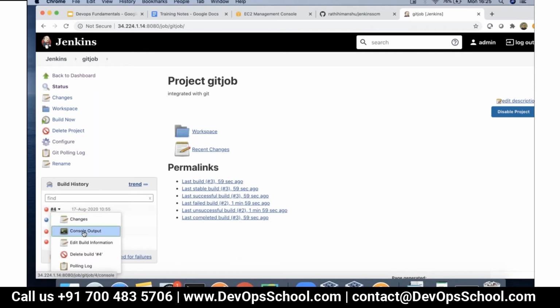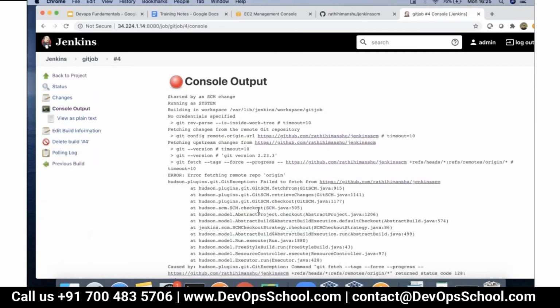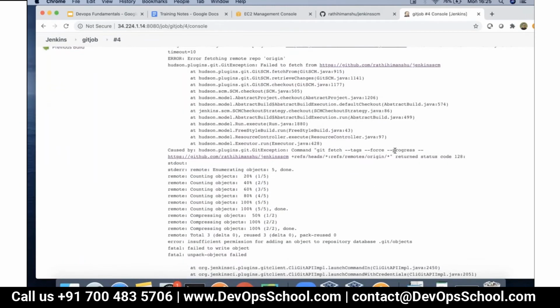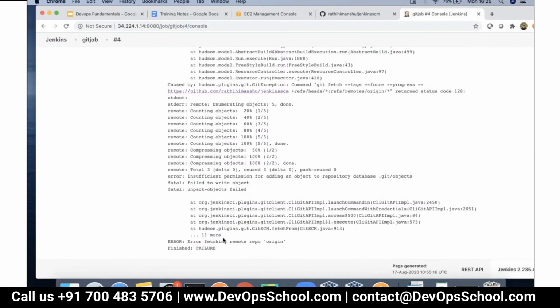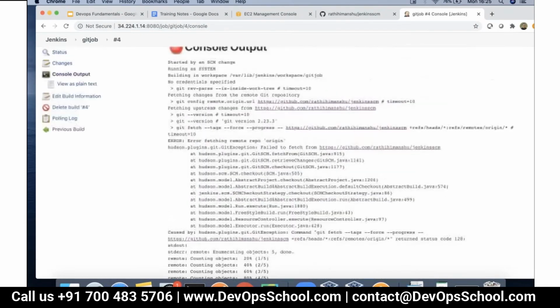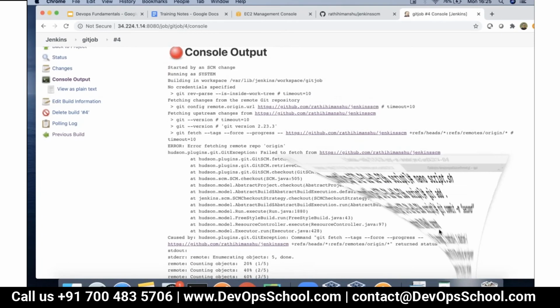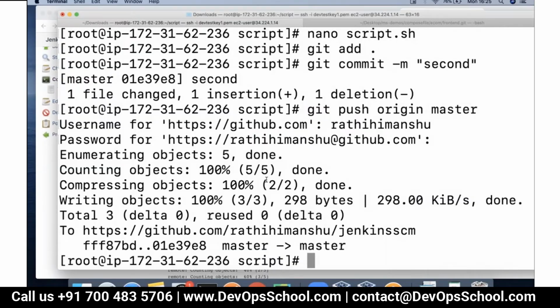Okay, it executed, and look, what do we see here? Now see, it failed probably because we did make some changes into the repository, right? I went there and I probably tried to do a git push, right?